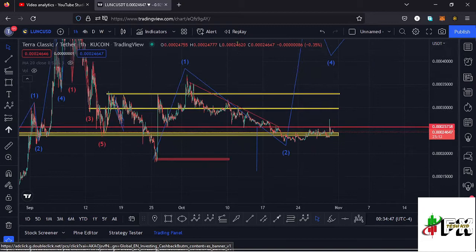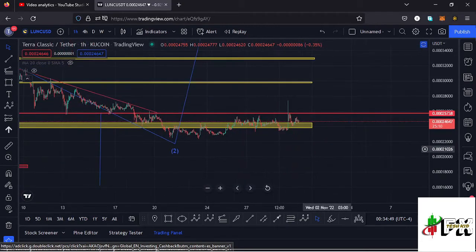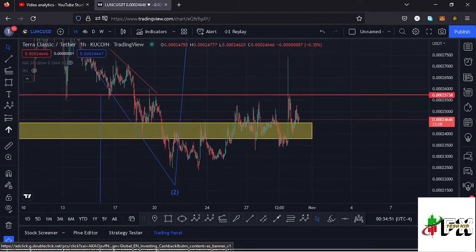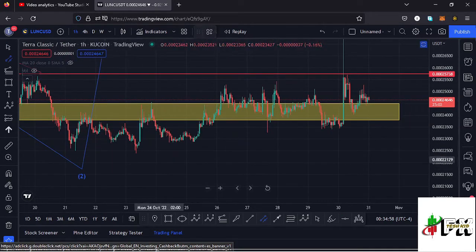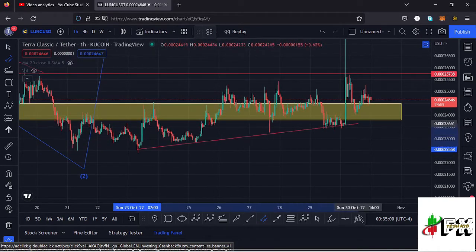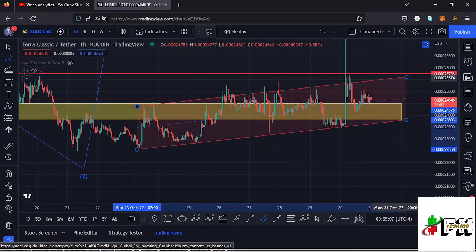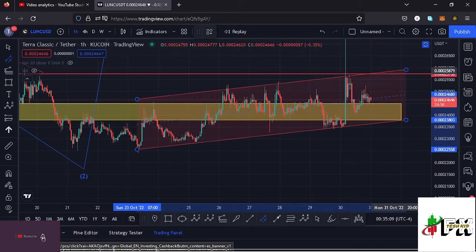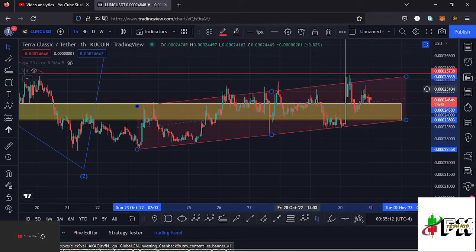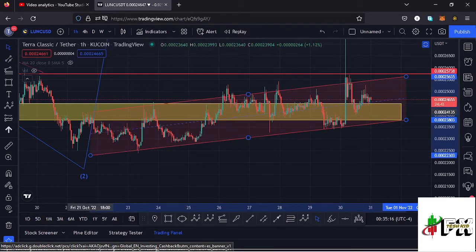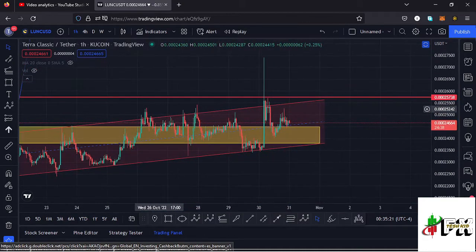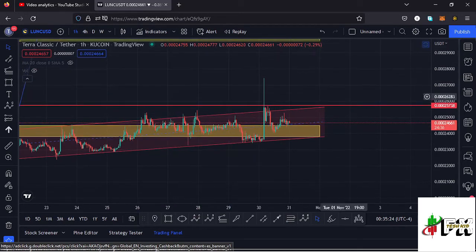And we also have another key chart pattern that is in formation right here, which is a channel. And if I draw it out, we can have this as the lower side of the channel, having more than 3 touch points and not cutting into candlesticks like that. Then the upper side of the channel is right there. And you can see yesterday, by the way, we had a bit of a fake out to the upper side, and that fake out took us back to around the $0.00027 mark, and after that we saw a bit of a pullback to the lower side.